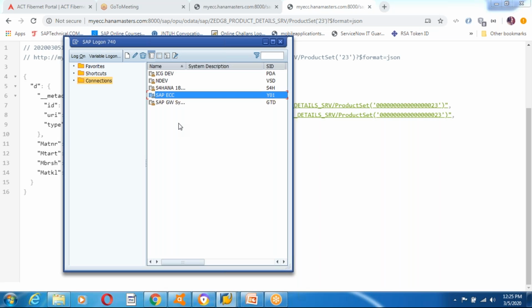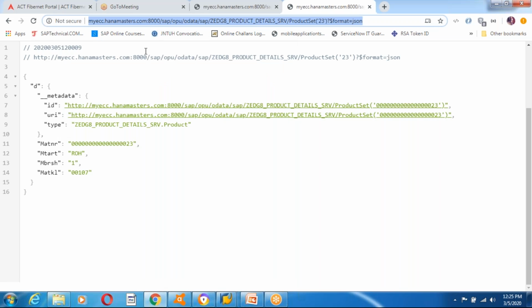Now I will give only the fundamentals and basic things, but the real-time things we are going to implement in the OData service in tomorrow's class.